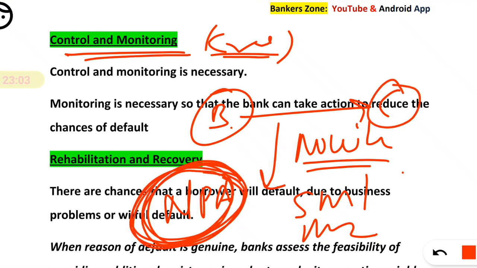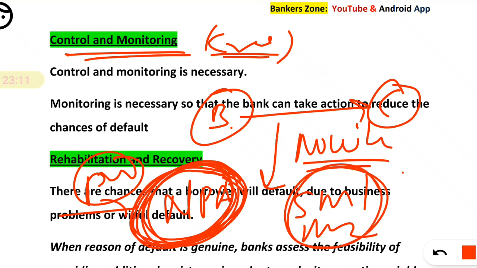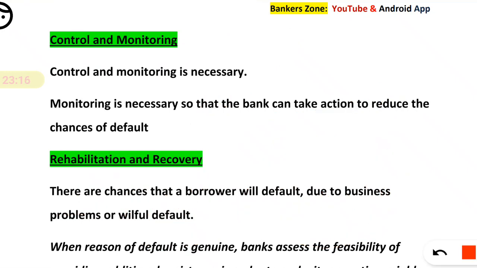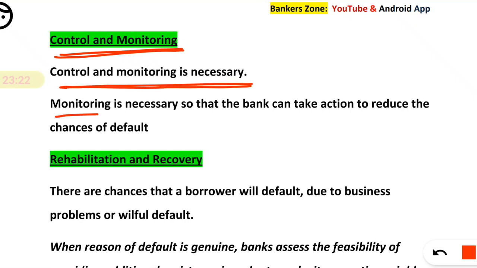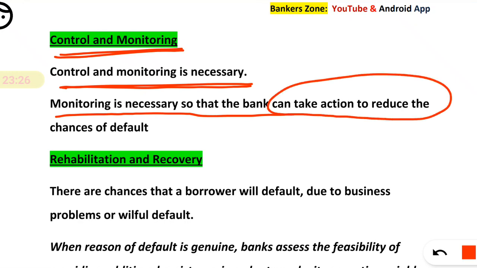Once it becomes NPA, the bank has to make a provision, which is a loss for the bank. So before the loan becomes NPA, we have to monitor so that we can avoid future losses for the bank. Monitoring is necessary so that the bank can take action to reduce the chances of default. That's why we need control and monitoring.